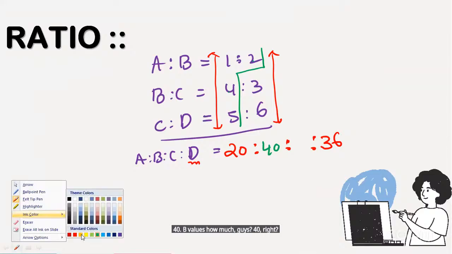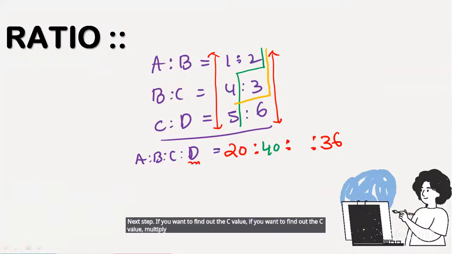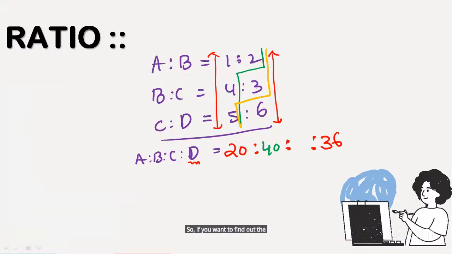Next, if you want to find out the C value, multiply 2 into 3 into 5. 2 3s are 6. 6 5s are 30. Okay? So any cancellation? Yes, it cancels out cleanly.